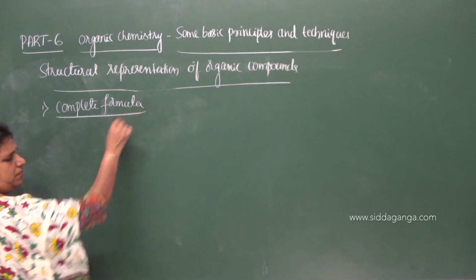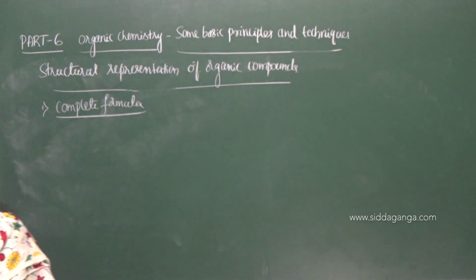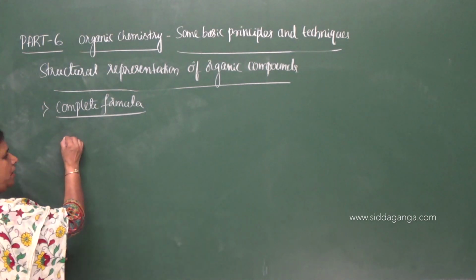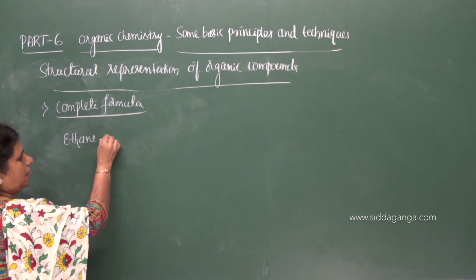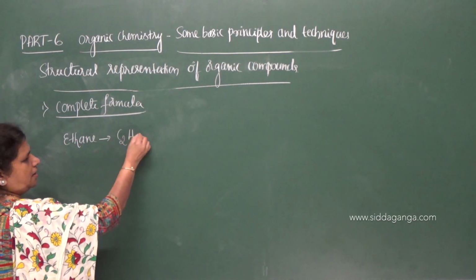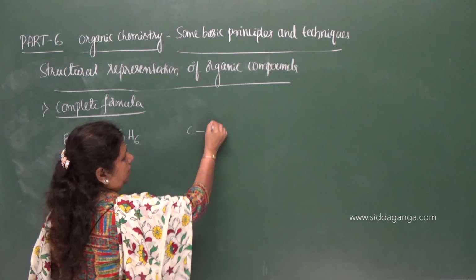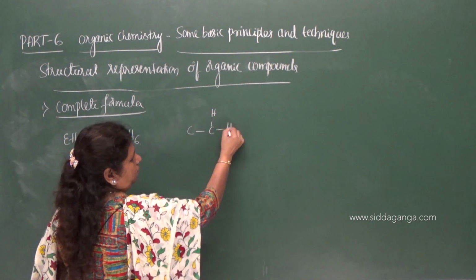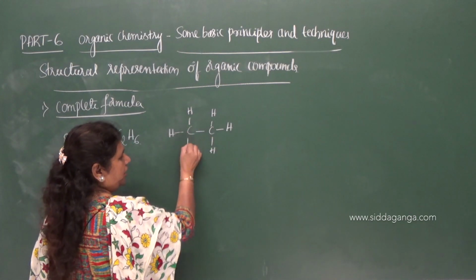What does this complete formula represent? Let me give a molecule like ethane. Ethane, its molecular formula is C2H6, and here we can go to the complete formula of ethane molecule.